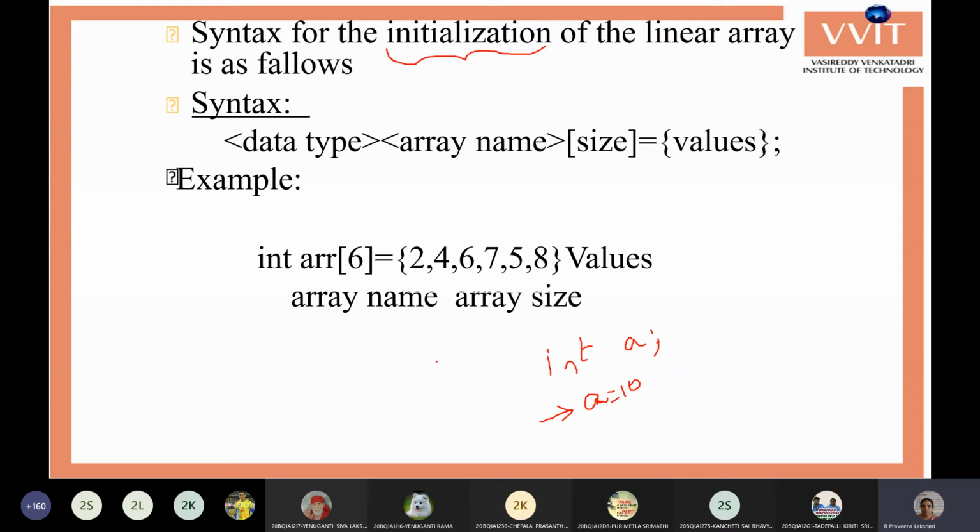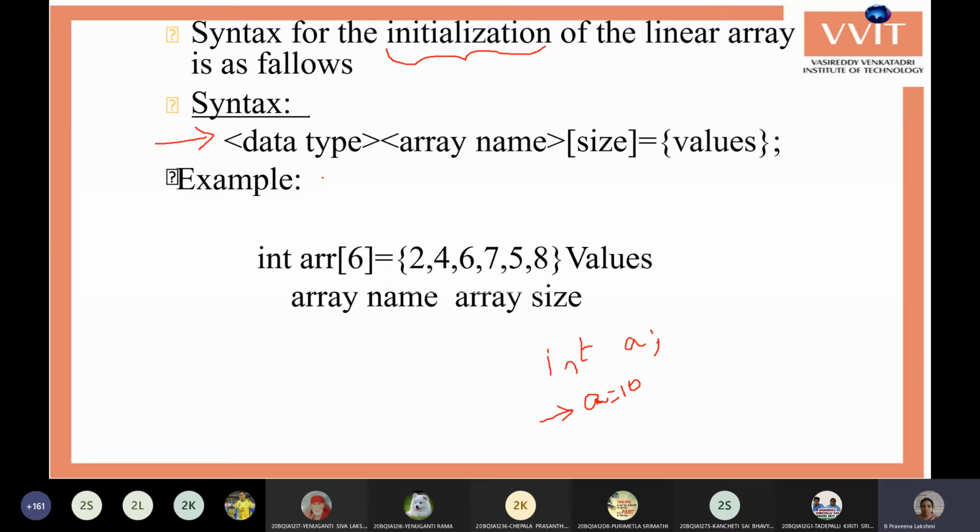Okay. Especially in case of arrays, whenever you are assigning the values to the array at the time of declaring the array, that is in the declaration of the array itself, then that is only called as initialization for the arrays. Because whenever the memory is allocated for the arrays, in the same memory locations it stores those values also.